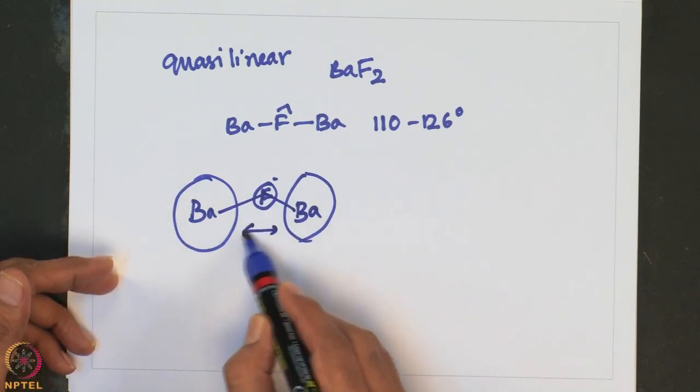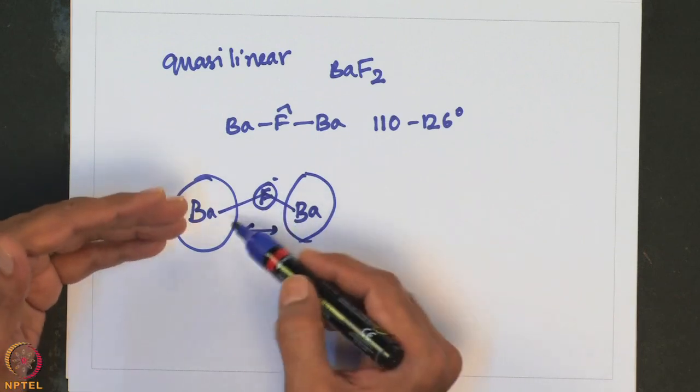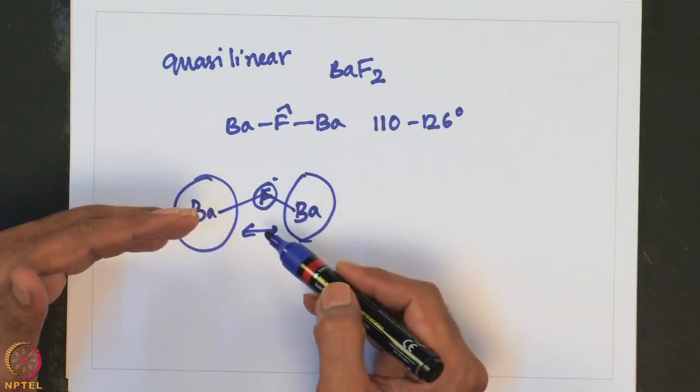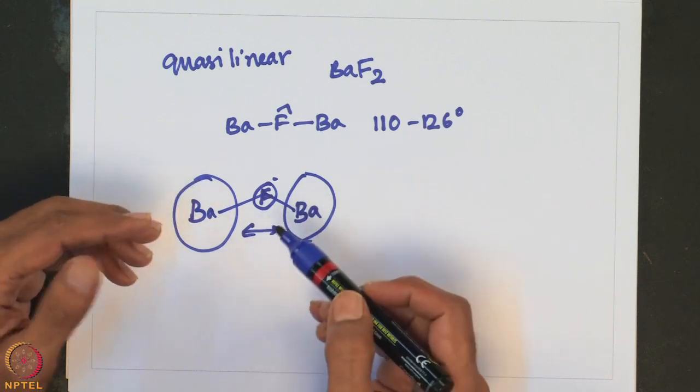This angle will shrink to establish a covalent bond between them or ionic bond. So, they come very close to each other. In this process what happens, these two positively charged ions will start repelling each other. As a result, this type of bent structure is destabilized.